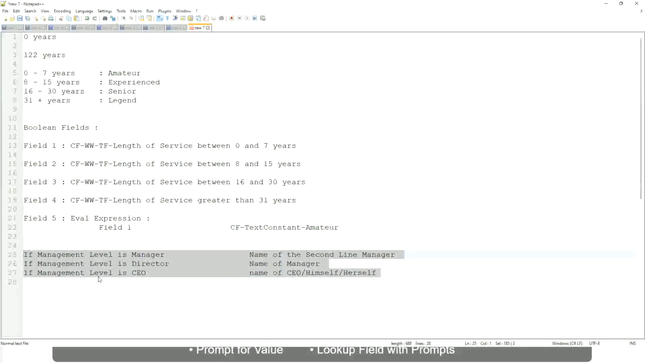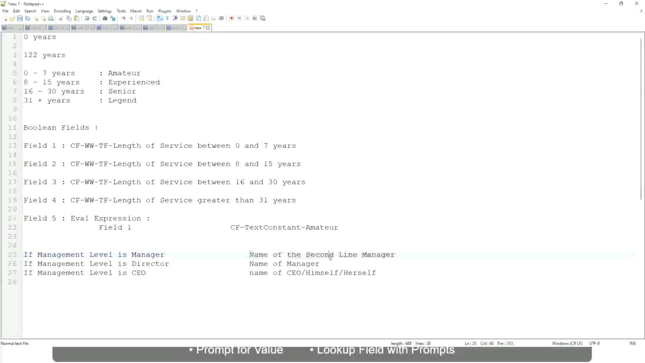Which function would you use? Evaluate expression, evaluate expression band, or lookup range band? Evaluate expression, is it? Yeah, because here you have to return an instance. Here you have to do some more calculation, because you have to find out who is the second line manager, which is manager's manager, and so on. So you have to come up with these fields.